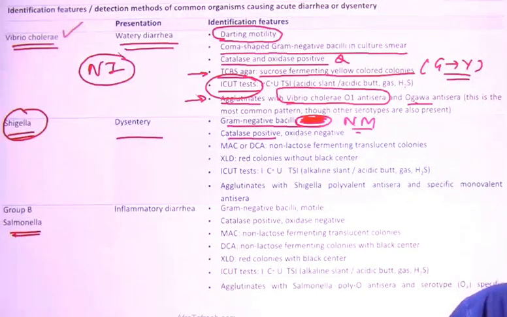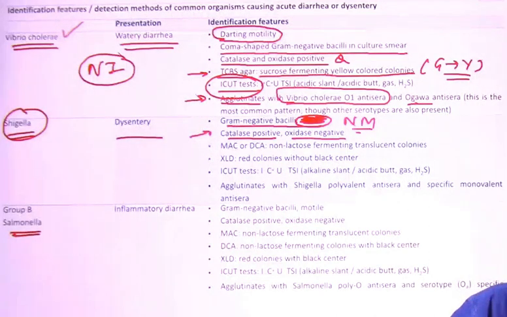Then it is catalase positive. Why? Because it is an Enterobacteriaceae member. Which one is catalase negative in Shigella? Shigella dysenteriae type 1. Another important question. And it is oxidase negative. Another important hint which you will get in this question.